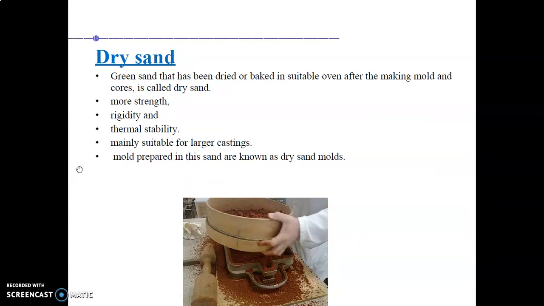Here we have dry sand. Green sand that has been dried or baked in a suitable oven after making the mold is called dry sand. It has more strength compared to green sand, rigidity also, and thermostability is also good, mainly suitable for large casting. Molds prepared in this sand are known as dry sand molds.